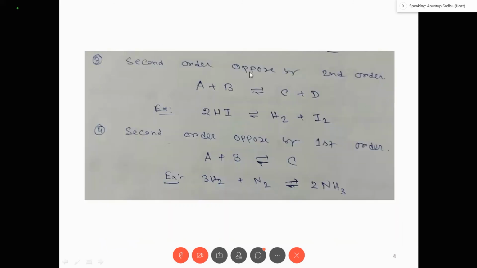Third step, second order opposed by second order, right? So A plus B, C plus D. There are two types of reactant and two types of product. Example, 2HI, H2 plus I2, right? Second order opposed by first order, A plus B to C, H2 plus N2 to 2NH3. Right? So these are examples.